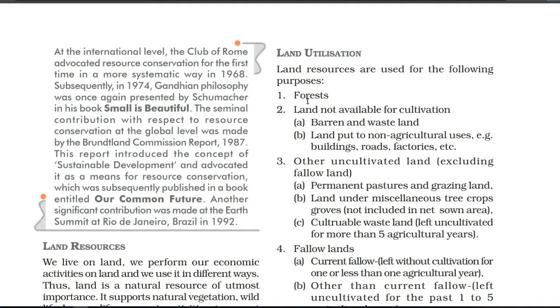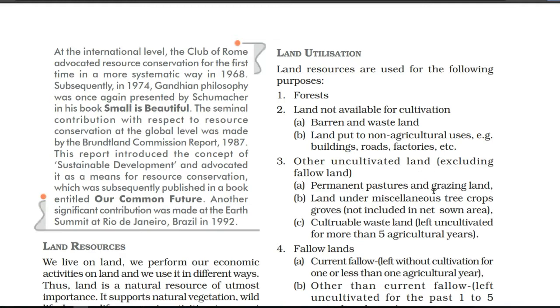After that, land utilization is given. Under land utilization, first is forest. Second, we have land not available for cultivation, like barren and wasteland, which cannot be used for any kind of cultivation. Next, we have land put to non-agricultural uses like buildings, roads, factories, etc. This is land not used for any agricultural activity, so we use it to construct buildings, roads, and factories. Third, we have other uncultivated land, excluding fallow land.